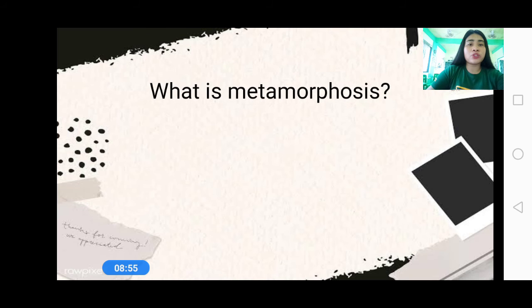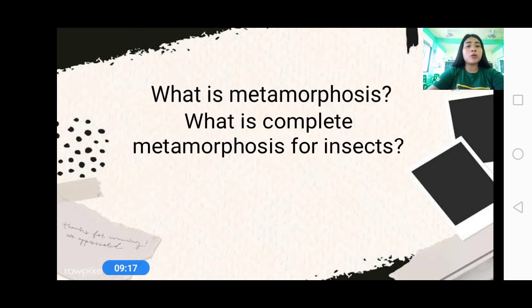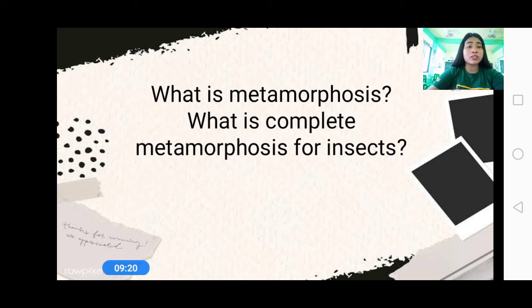I have here questions, everyone. What is metamorphosis? Who can answer what is metamorphosis? Metamorphosis is the change in form and structure that occurs from the young animals to adult animals. What is complete metamorphosis for insects? Complete metamorphosis consists of 4 stages: egg, larva, pupa, and adult stage.